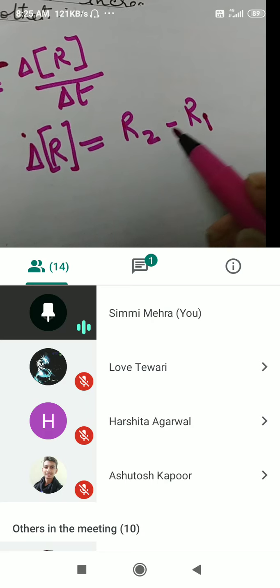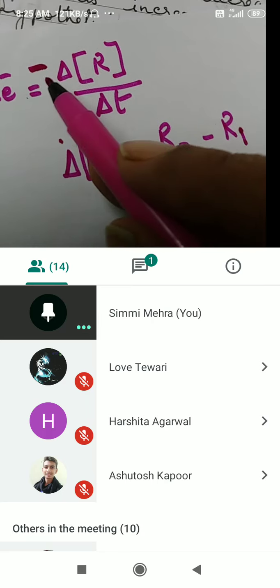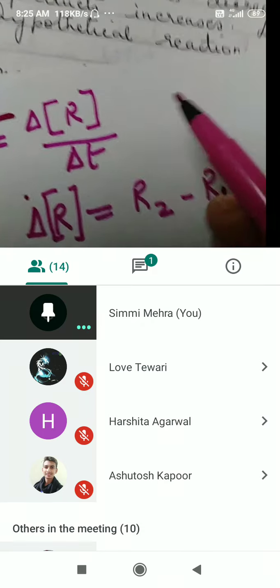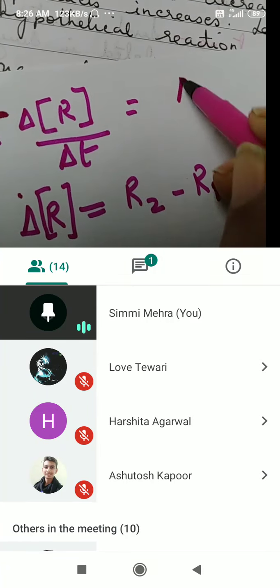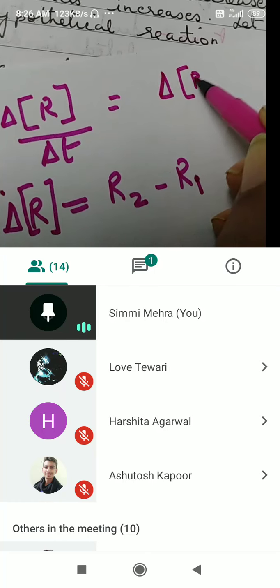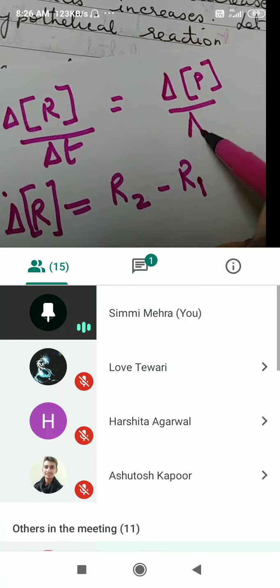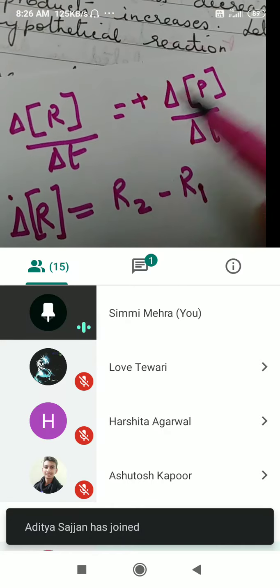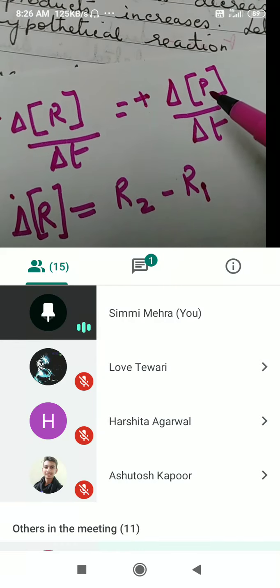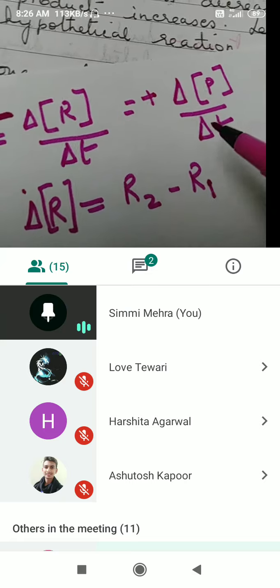Final is less than initial, so the value will be negative. Then we can also write the change in concentration of products with respect to time, and the value will be positive because the product's final concentration is going to be greater than the initial concentration.